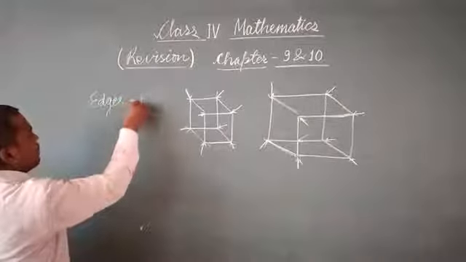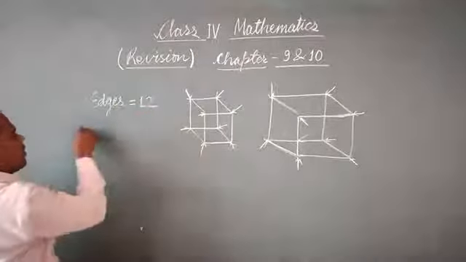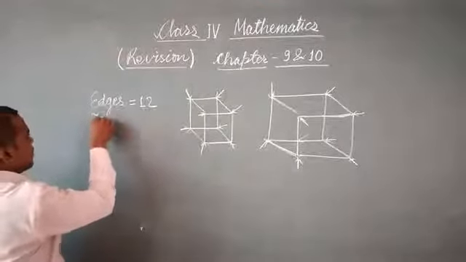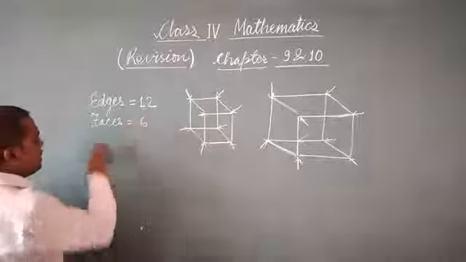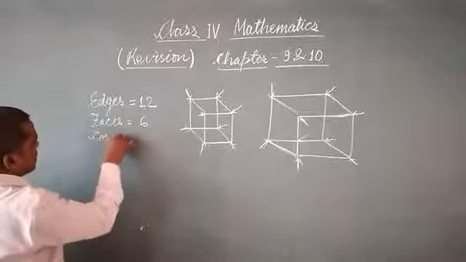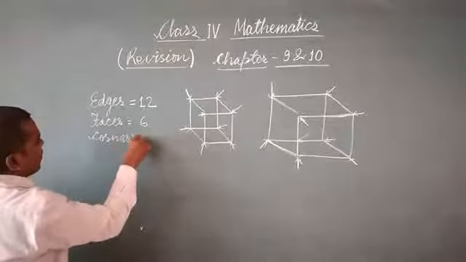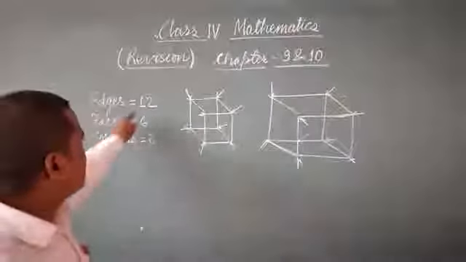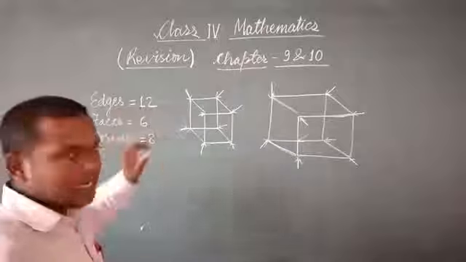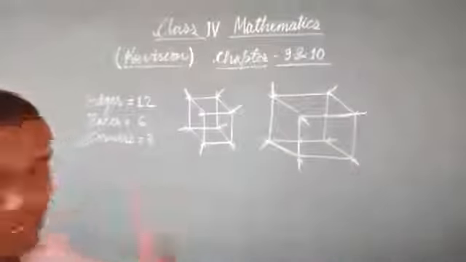So, 12 edges, 6 faces and 8 corners. In these two solid figures, we are having 12 edges, 6 faces and 8 corners.